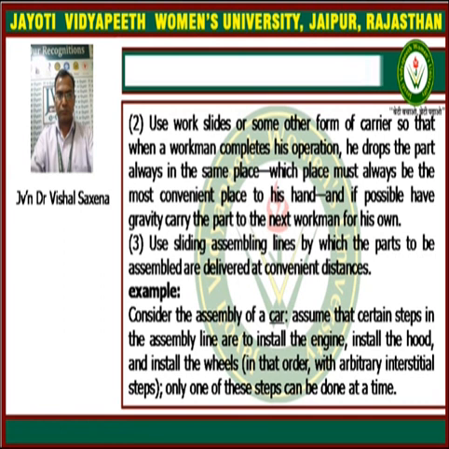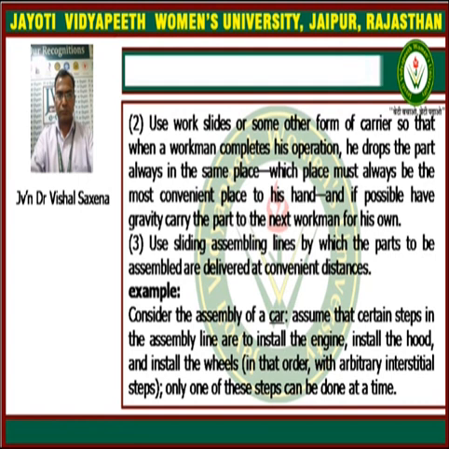Now we take an example. Consider the assembly of a car. Assume that certain steps in the assembly line are to install the engine, install the hood and install the wheels in that order, with arbitrary interstitial steps.